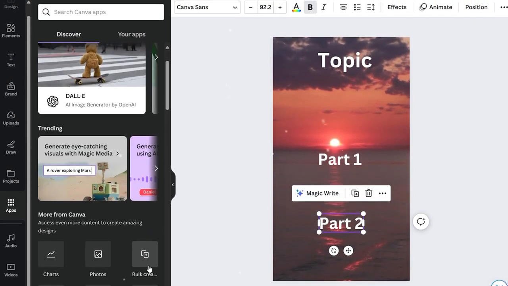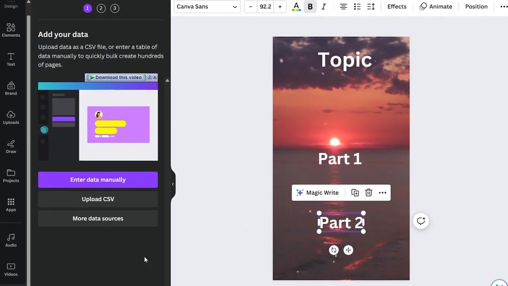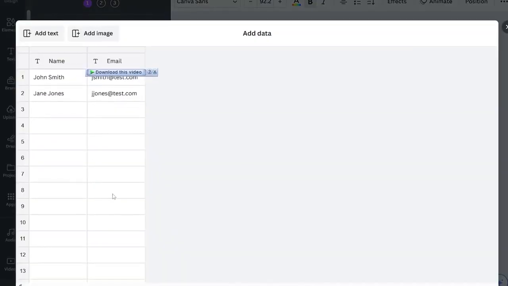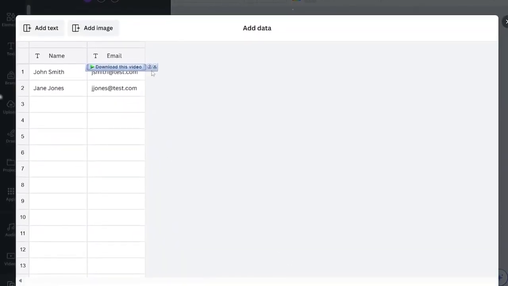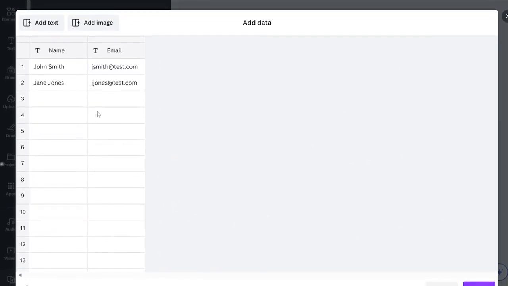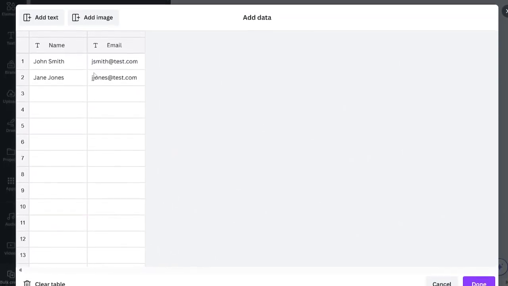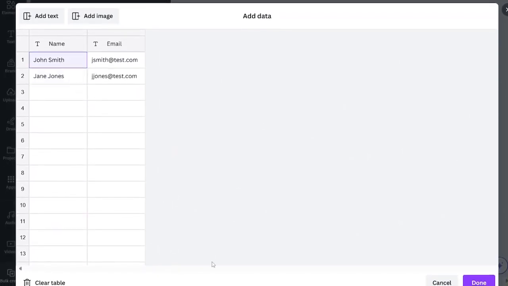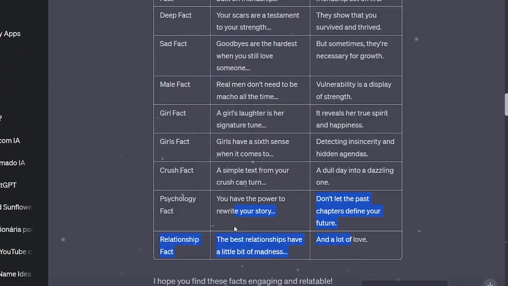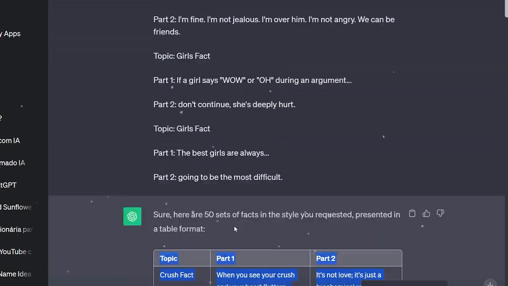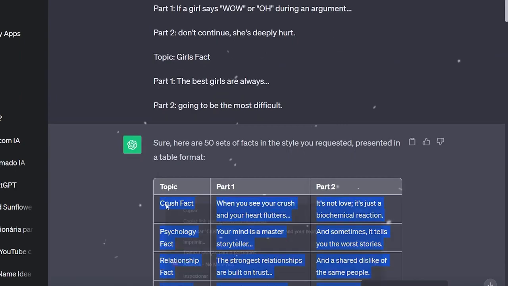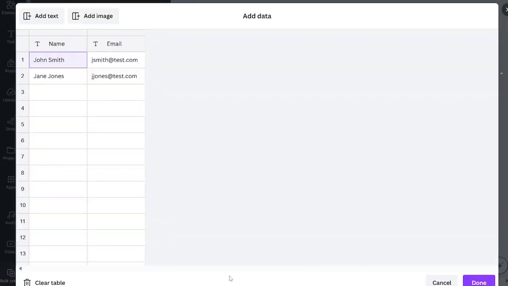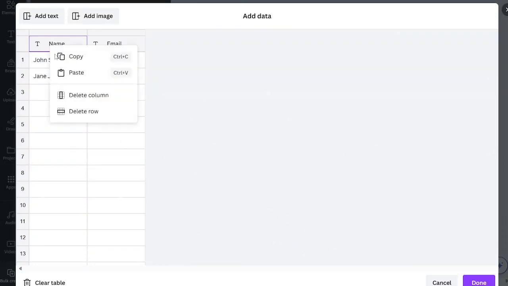Now, to connect all the text data, we'll use a Canva tool called Bulk Create. Find it by clicking on Apps in the bottom left, and it should be located right next to where you found videos. If you can't locate it, you can use the search bar to find it. Click on Bulk Create. This tool will prompt you to input your data. Since we have table format, we can easily copy and paste it here. Canva will recognize this format and understand which text belongs to the topic, part 1 and part 2.